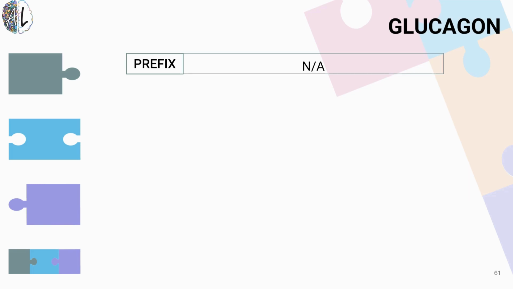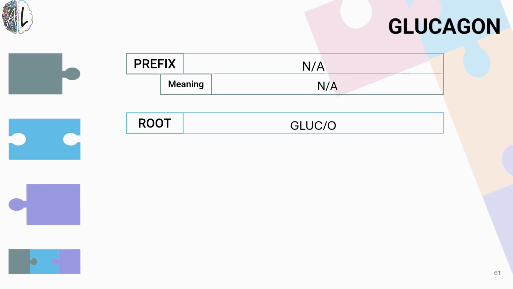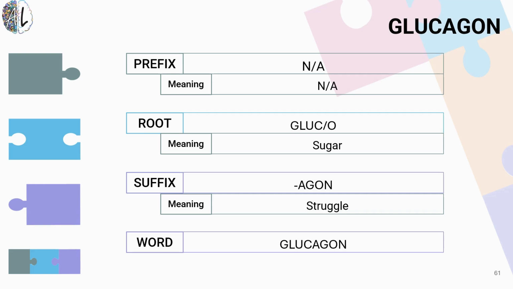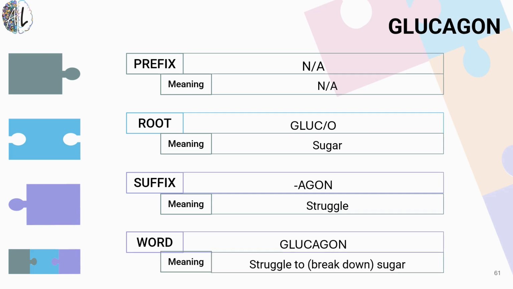Okay, so glucagon has no prefix in the word. The root term is gluco, which refers to sugar. And the agon refers to a struggle. So glucagon, if strictly defined, would mean to struggle with sugar. But what it does is it helps to break it down and put it back into the bloodstream for use. And so we know that it's helping us with our struggle for blood sugar and making sure that we have enough sugar inside of our body to maintain our body functions.